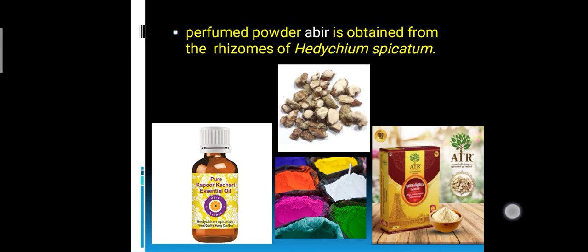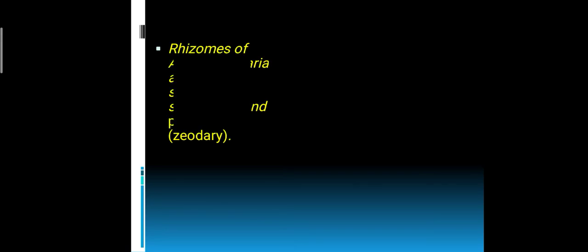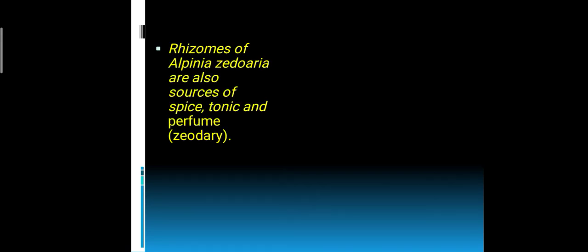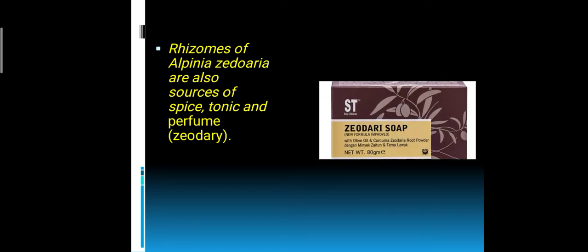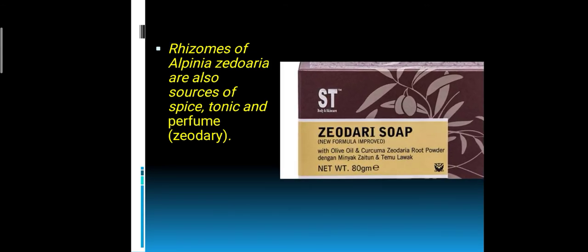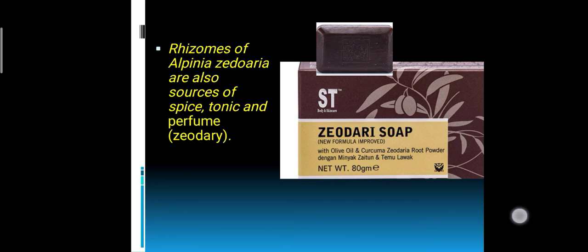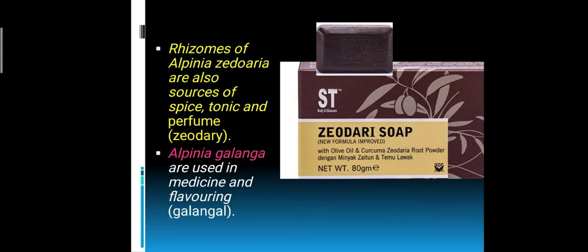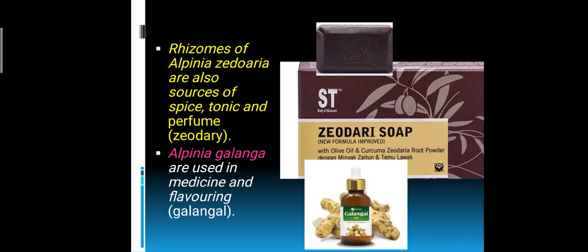Okay, and now another important plant, rhizome of Alpinia zerumbet, source of spice, tonic and perfume, that is zeodari soap from Alpinia. Zeodari soap contains this. And next is Alpinia galanga, medicine and flavoring, that is galangal, Alpinia galanga, very important, used as medicine.